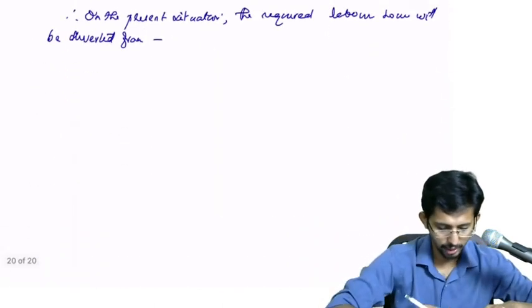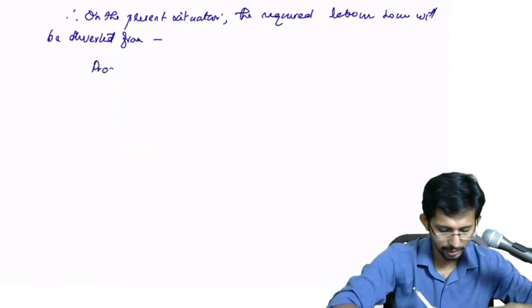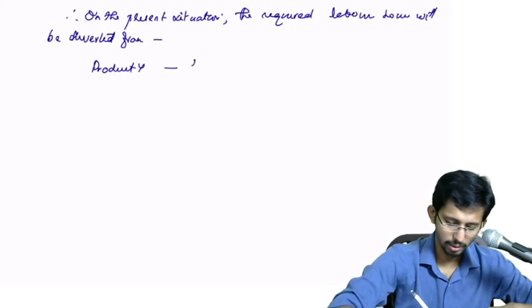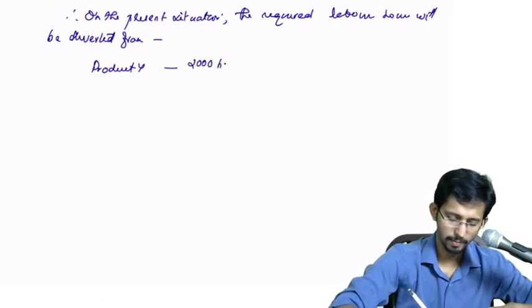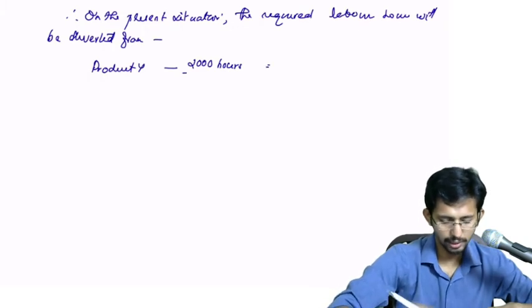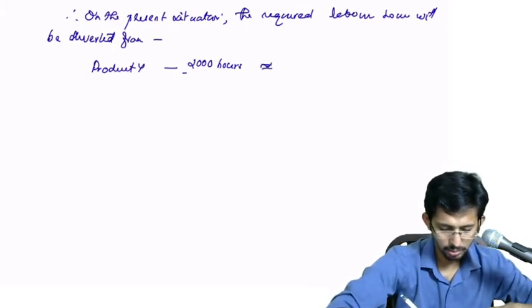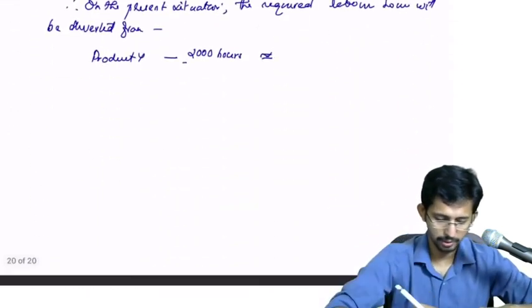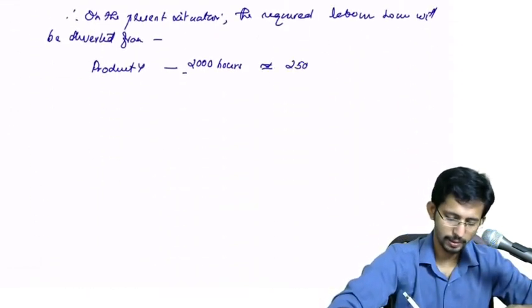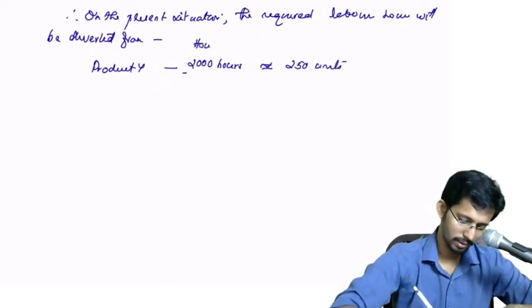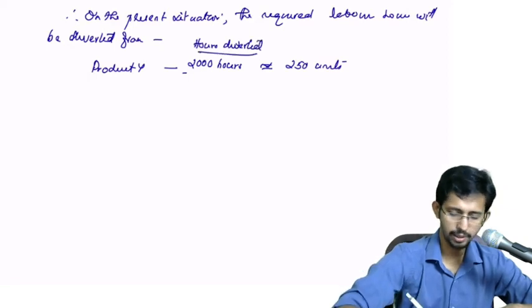So hours are diverted from product Y. How much do you divert? 2000 hours. That is equivalent to how many units? 250 units. So you can write: hours diverted, production lost.